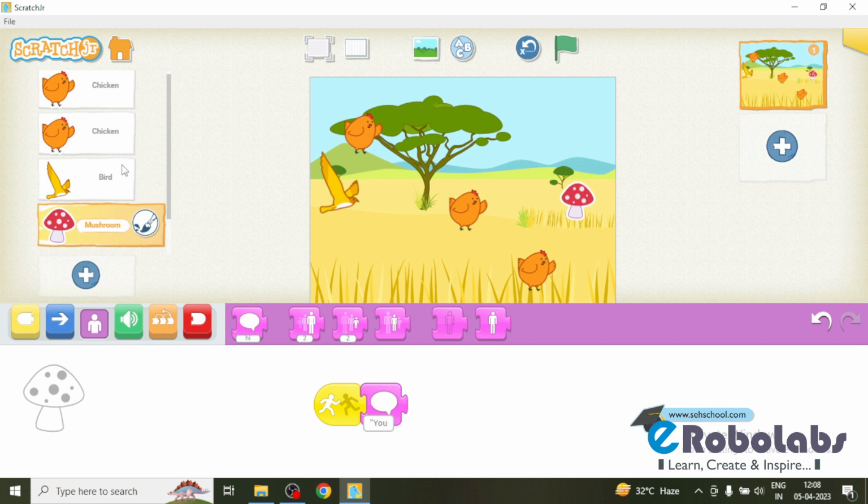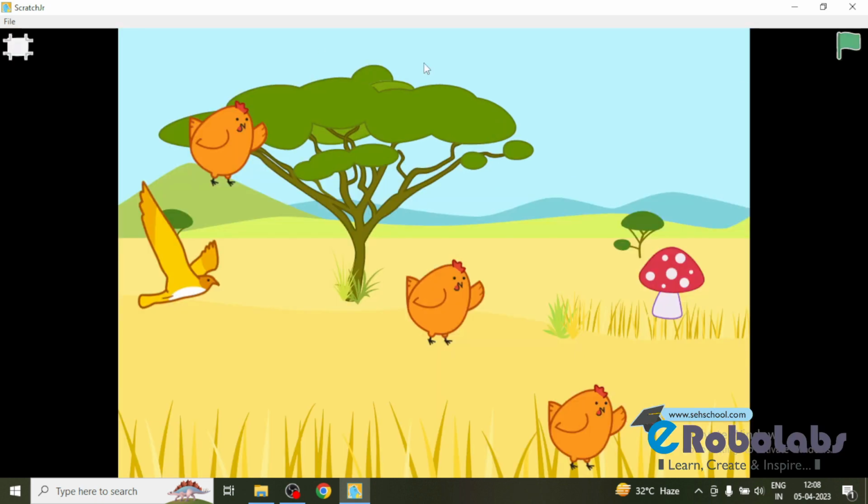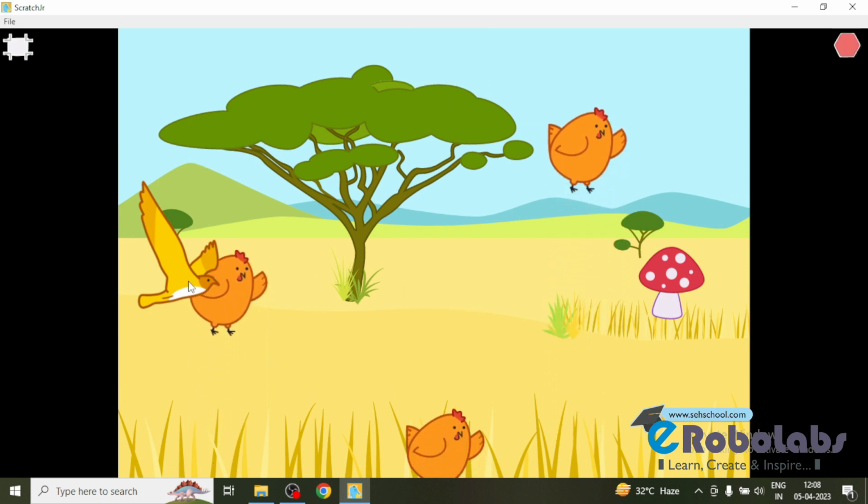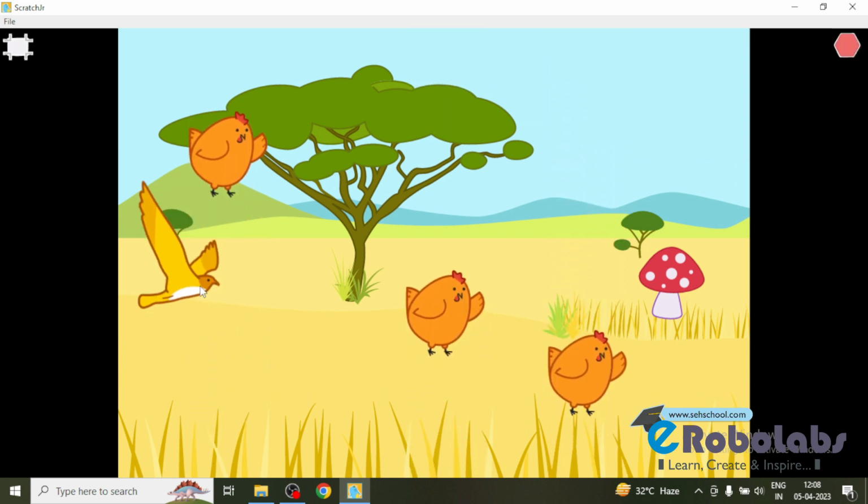Now the code in all the characters is completed. Now we will see the output here. Press on this presentation mode and tap this green flag and touch this bird to move forward.